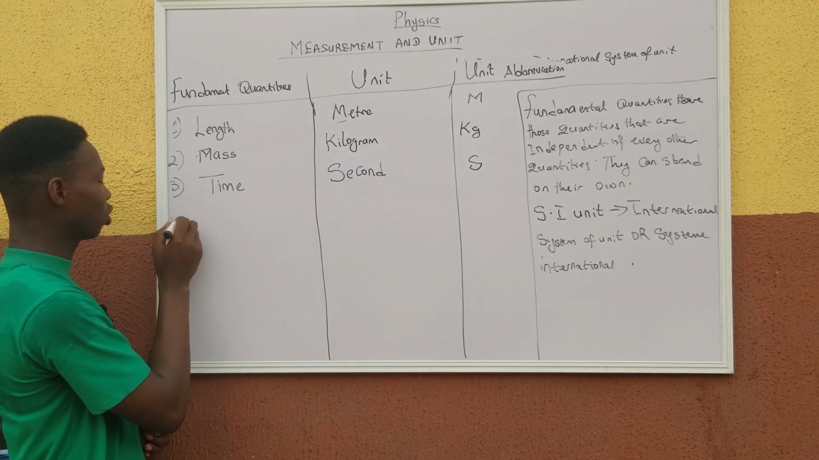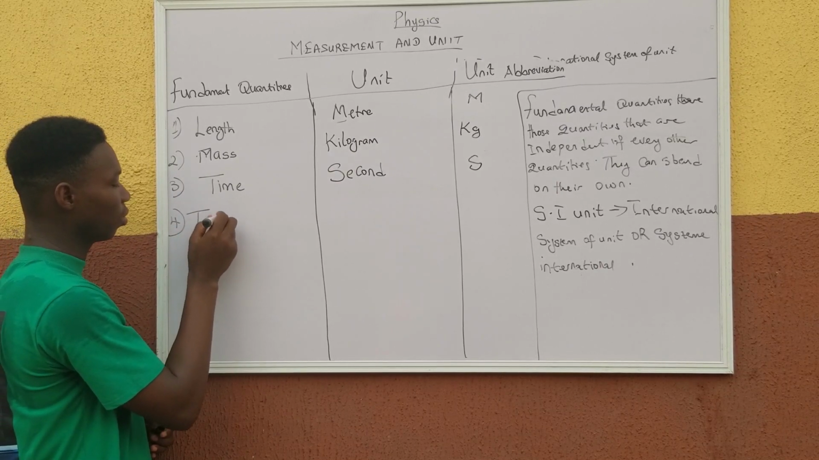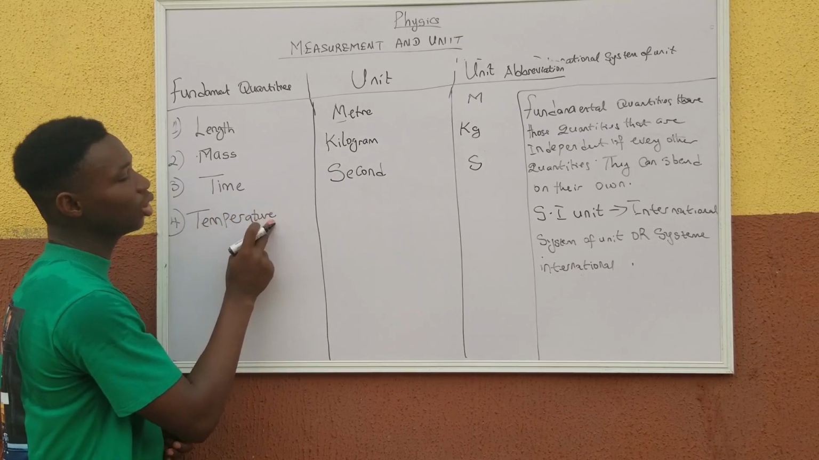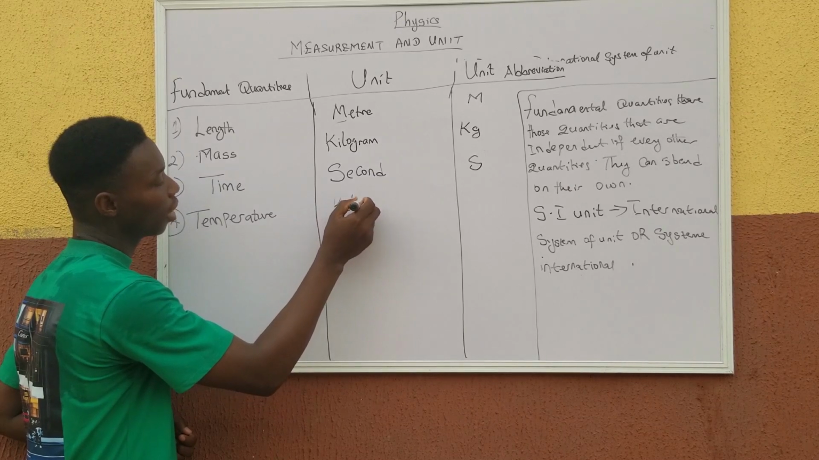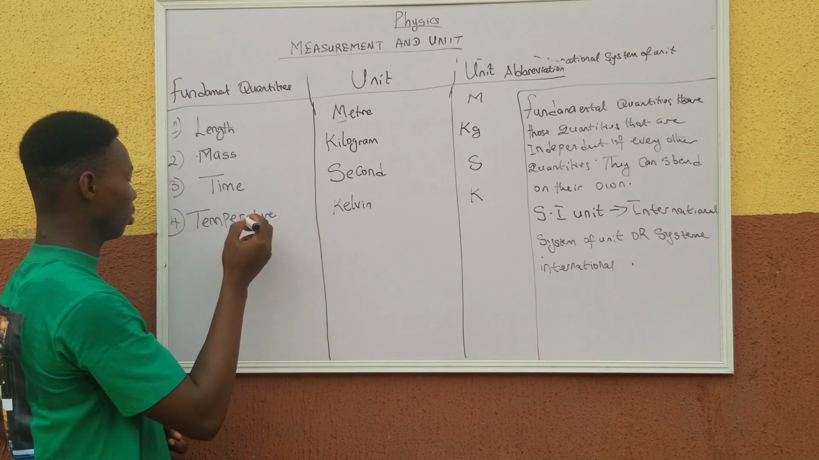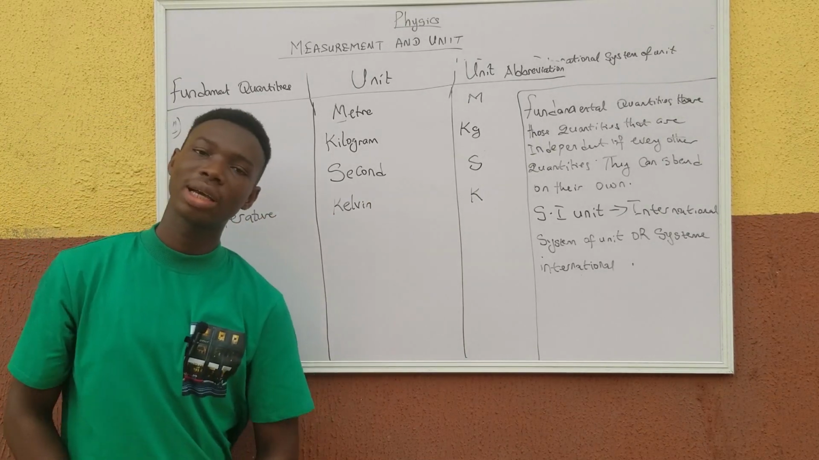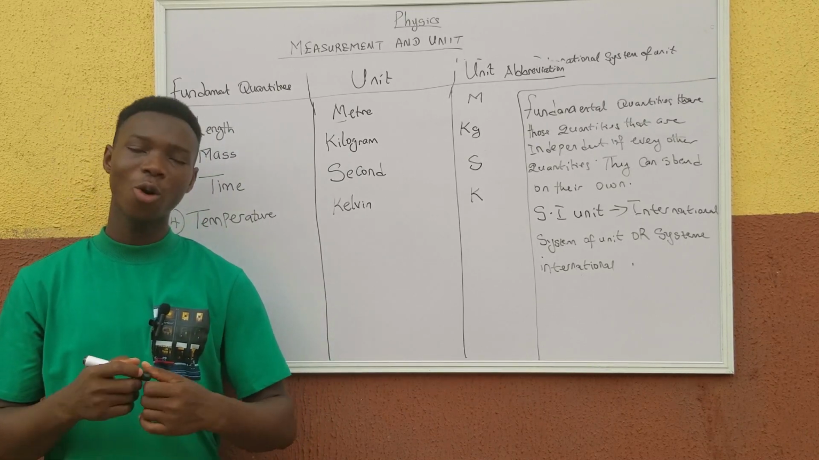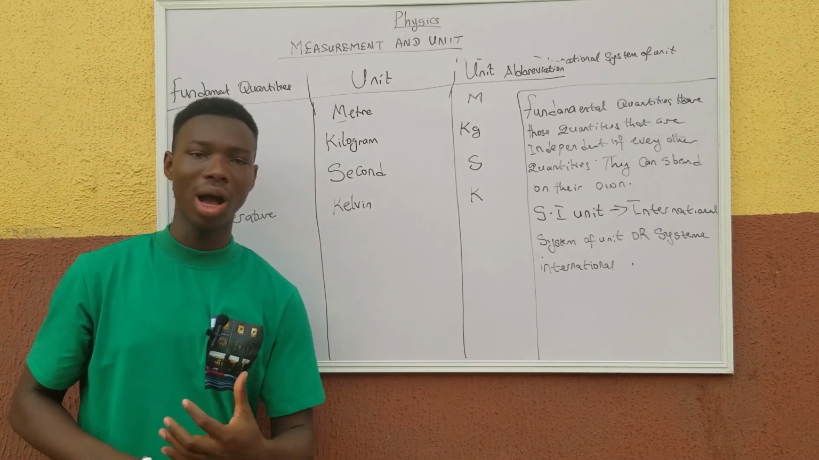We have the fourth one, which we call temperature. The SI unit for temperature is the Kelvin, and the unit abbreviation is the first letter, K. You should never forget that temperature is defined as the degree of hotness or coldness of a body or an object.